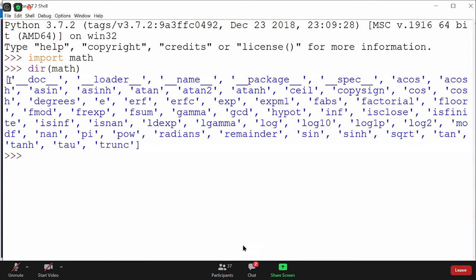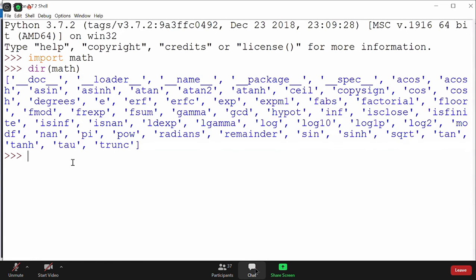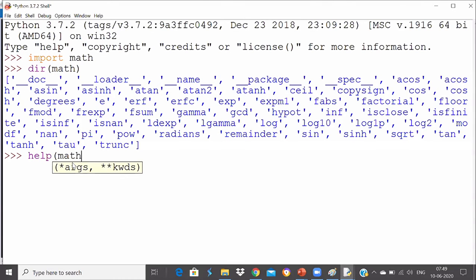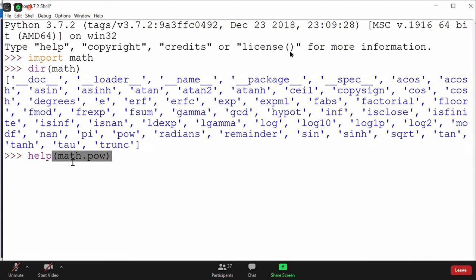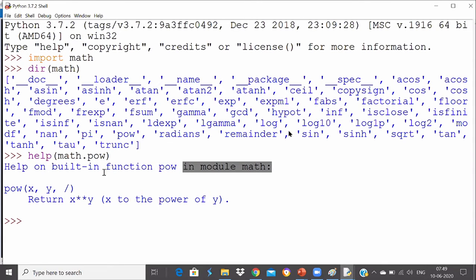We got the list of all the attributes and functions that are available. If you want to classify, like you want to know what it is, then you can use the help function. You can say help(math.pow). It will tell you what this pow is. It says pow is a built-in function called power in the module math. So it tells you there is a function called pow in the module called math, and it takes two parameters, x comma y, and it returns x to the power of y.